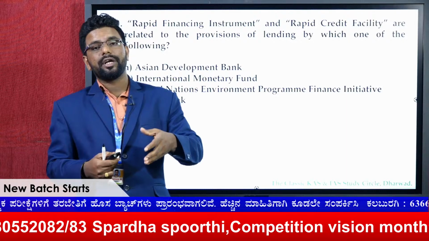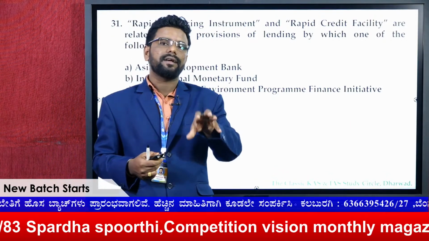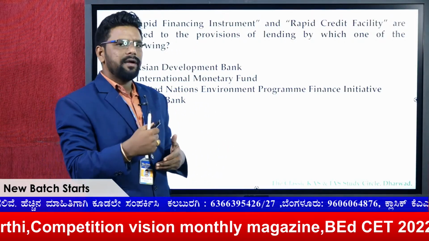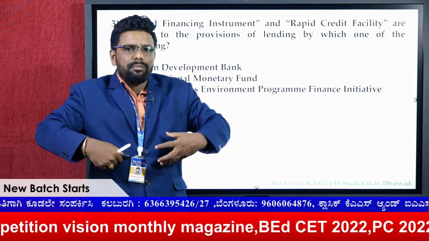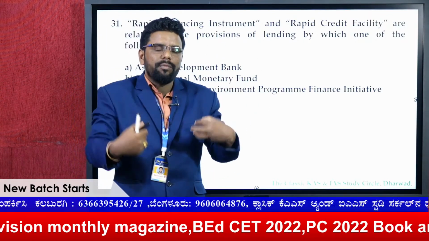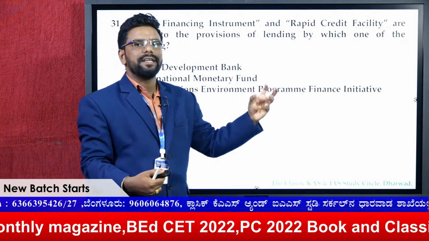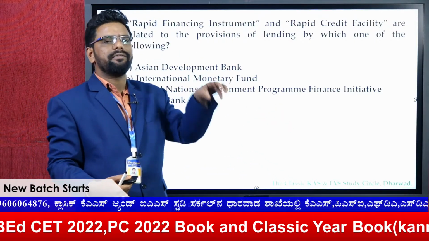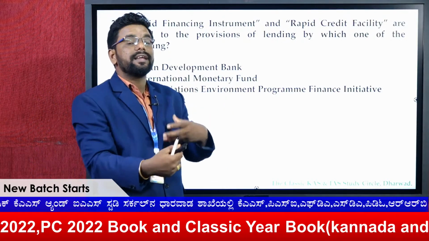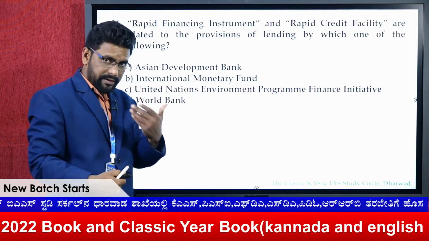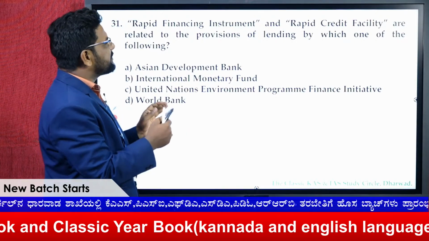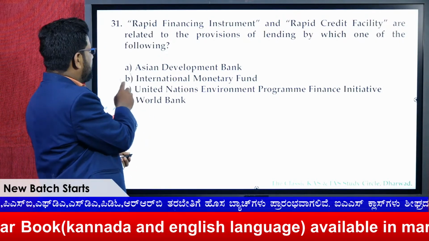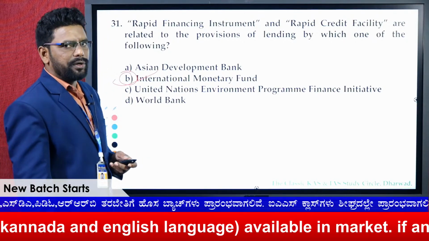When the IMF started to lend the money based on conditions, many countries were not ready to take that loan. So what the IMF has done is bring many reforms. One of the reforms is the rapid credit facility. That means the conditions, compared to the extended fund facility, are very few. Therefore, we can say these are comparatively unconditional loans compared to the SDR or extended fund facility of the IMF. So it's a very simple question about which organization. Yes, IMF, the International Monetary Fund.